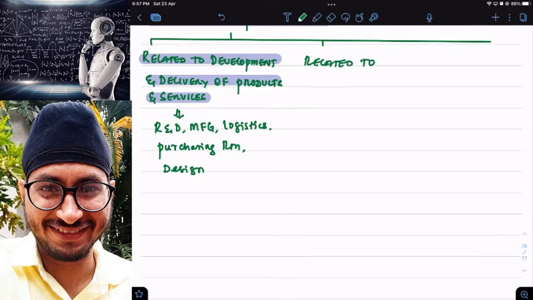Then second type of BPR is related to interface with customers. Examples here. Related to interface means how I interact with my customers. I can implement BPR in marketing in order to improve my marketing. Like in advertisement, I can implement in advertisement also.